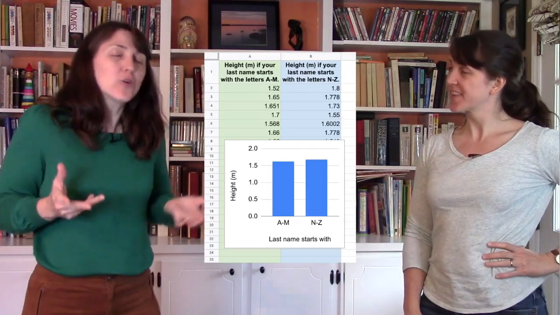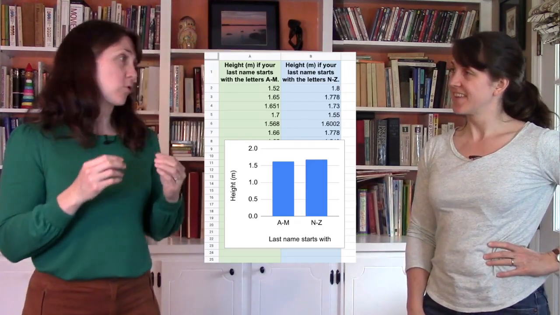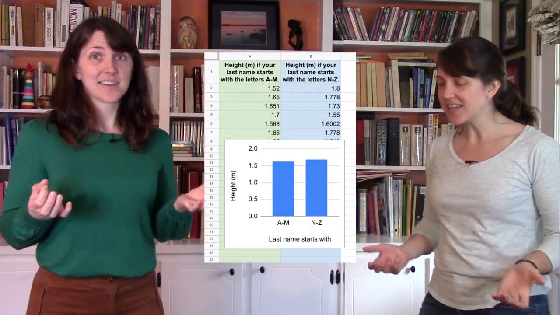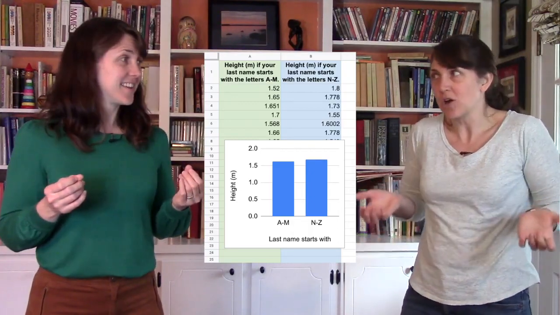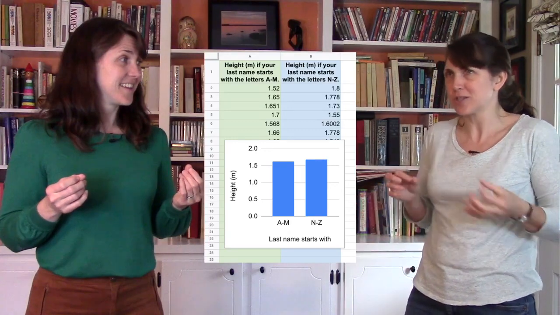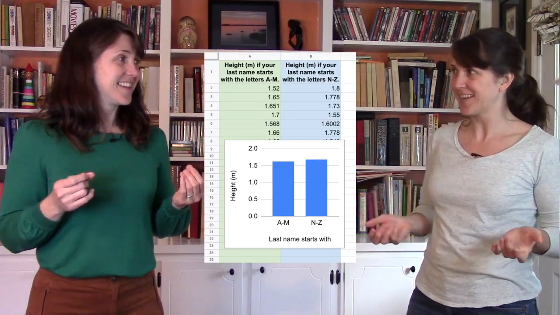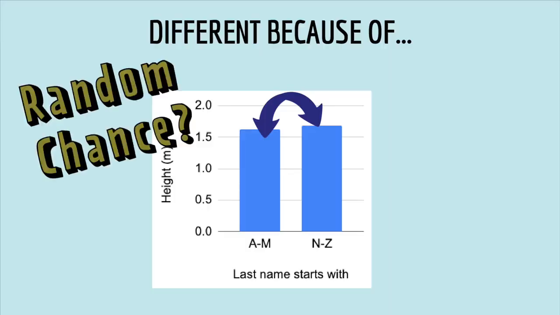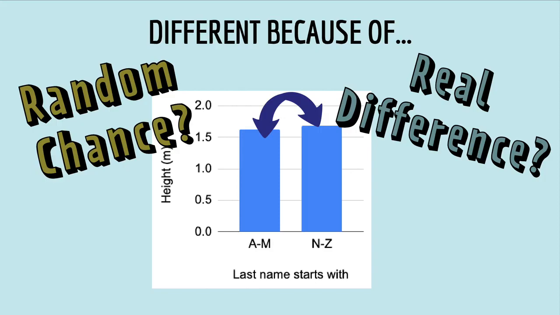Well, what did the data look like when you had more people? Okay, so when I looked at more data, the difference between the groups got smaller, but it was still a difference. But I mean, still, like, maybe you just had some tall people in the N to Z category just by chance. Like, that's possible, right? Exactly. That's what p-values help us do. They help us tell the difference between random chance and a real difference between the groups.